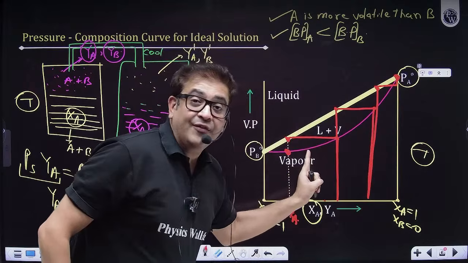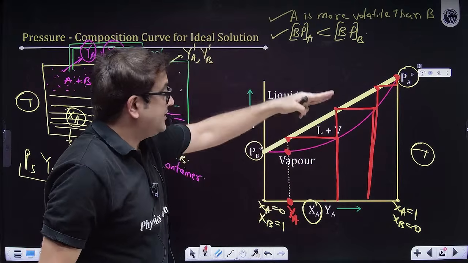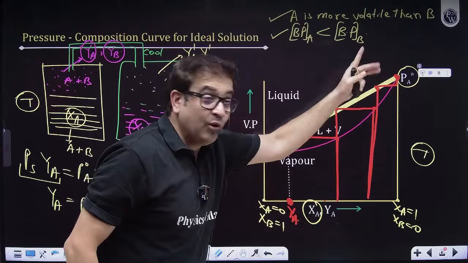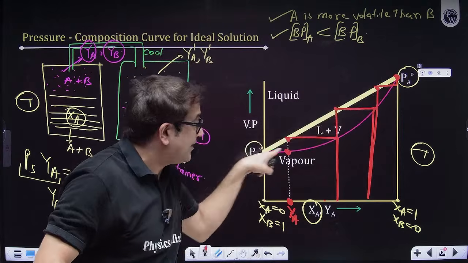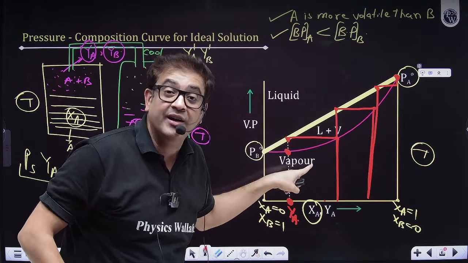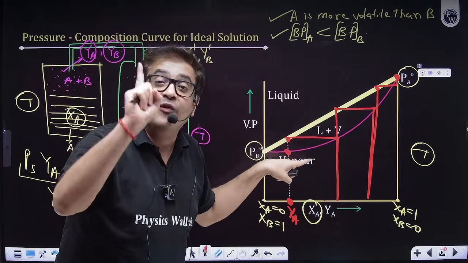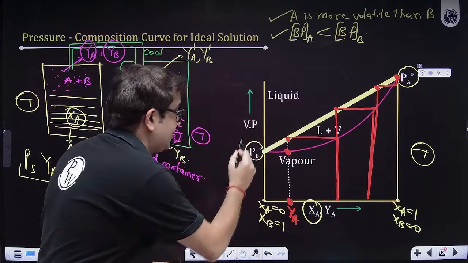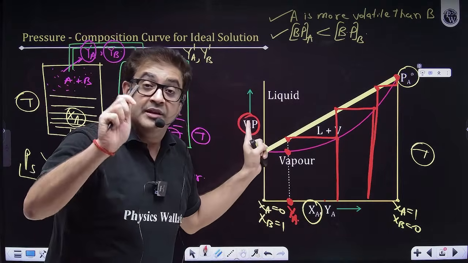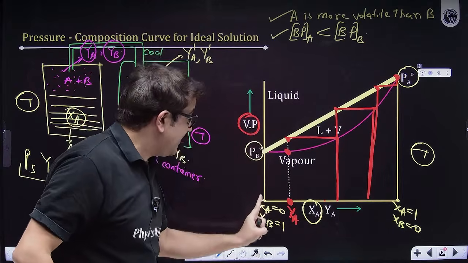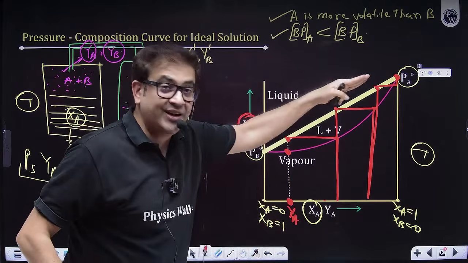So what this graph is telling us is that the mole fraction of A in the liquid phase and the mole fraction in the gaseous phase, once you plot, they can be plotted in the same line and it will be a curve. The graph of total pressure with respect to mole fraction in the liquid phase will be a straight line.